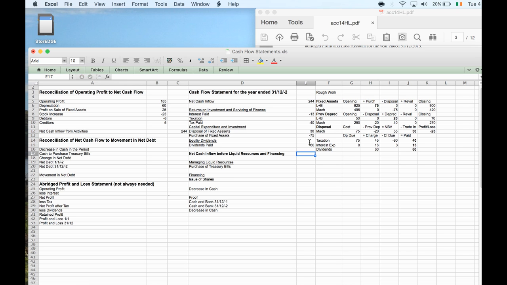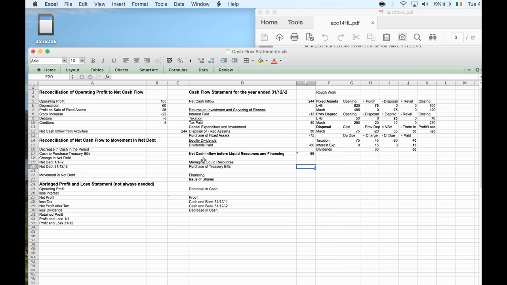Okay, net cash before financing and before liquid resources, just so we understand, is where I transfer money between different types of bank accounts. The opening cash we're talking about in our bank account is only the money in our normal current account, but we may use other savings accounts for spare cash. If I add up what I have here, the net cash inflow from operations minus the amounts spent, and the money we got for selling our fixed assets, we get 86.